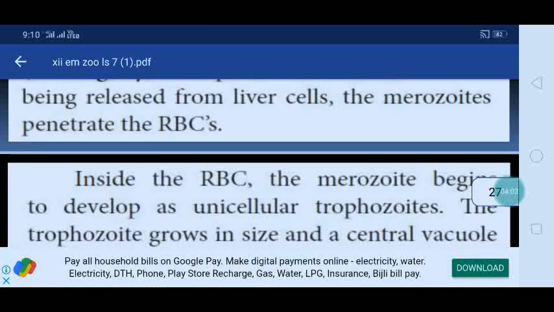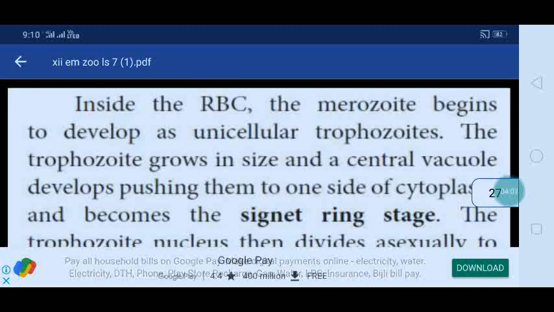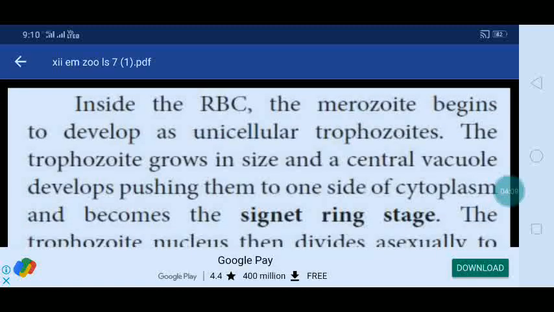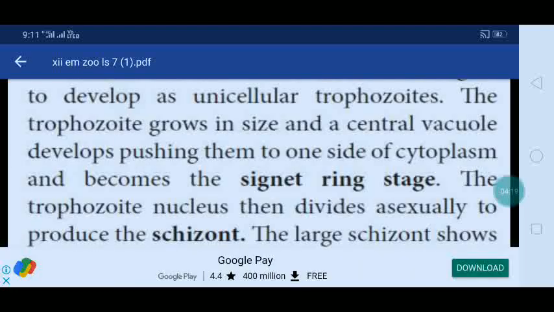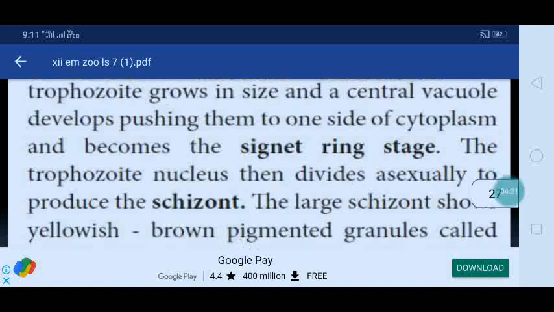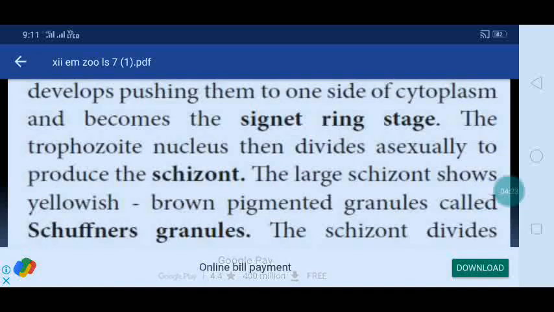After being released from liver cells, the merozoites penetrate the RBC. Inside the RBC, the merozoites develop as unicellular trophozoites. The trophozoite grows in size and a central vacuole develops, pushing the nucleus to one side of the cytoplasm, and it becomes the signet ring stage.